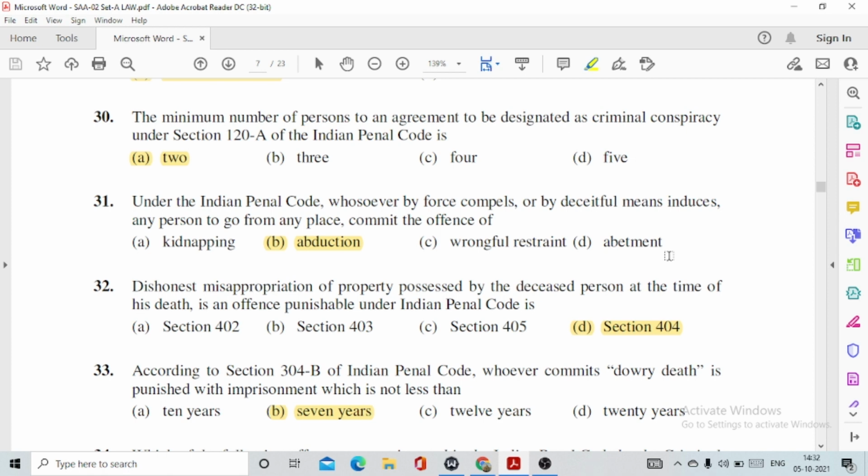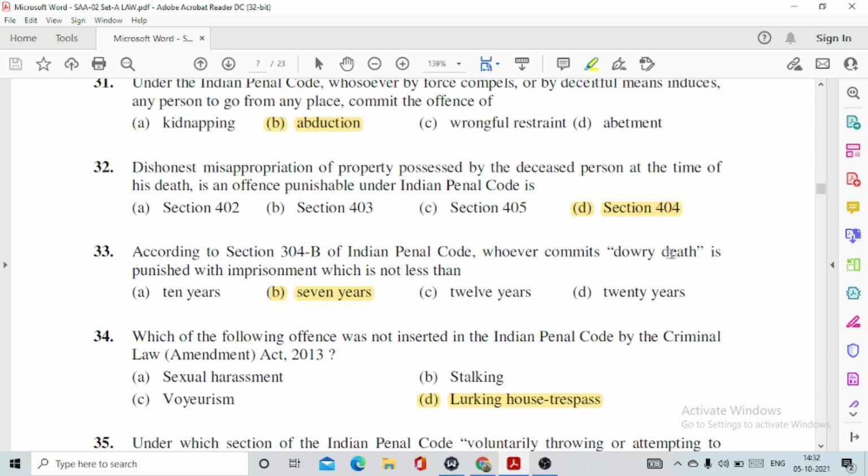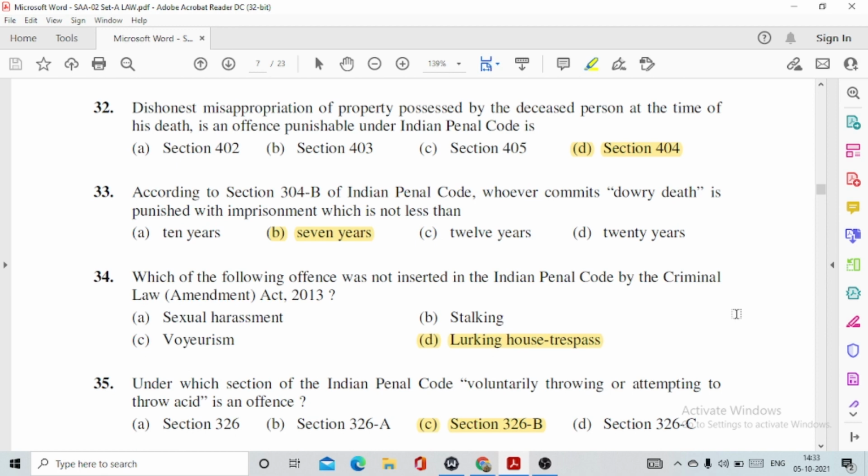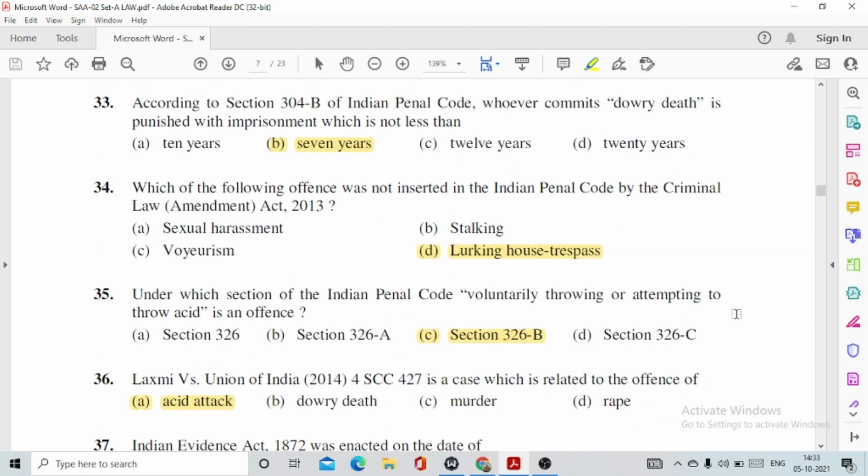31. Under the Indian Penal Code, whosoever by force compels or by deceitful means induces any person to go from any place commits the offence of option number B, abduction. 32. Dishonest misappropriation of property possessed by the deceased person at the time of his death is an offence punishable under Indian Penal Code, given under section 404 of IPC. 33. According to section 304B of Indian Penal Code, whoever commits dowry death is punishable with imprisonment which shall not be less than option number B, 7 years.